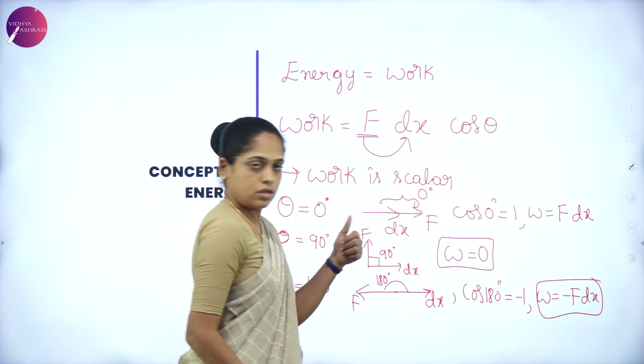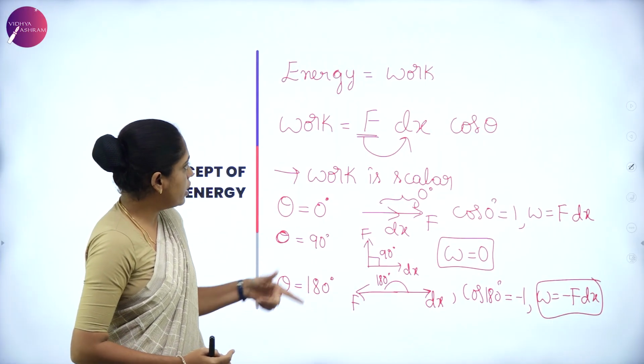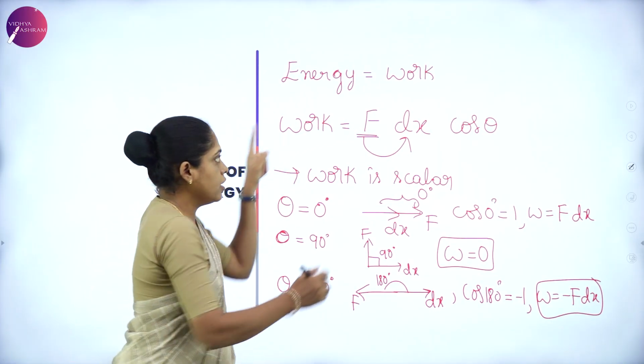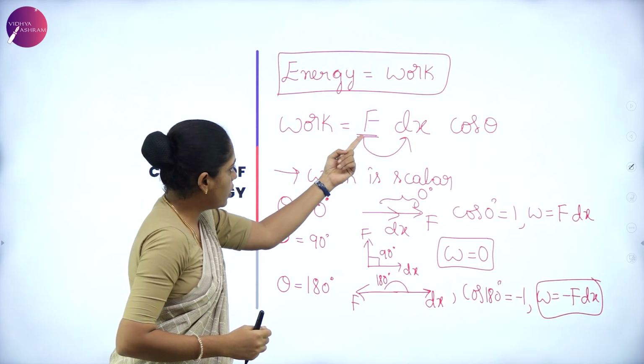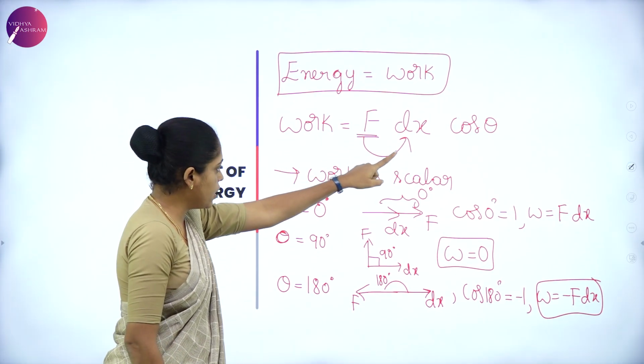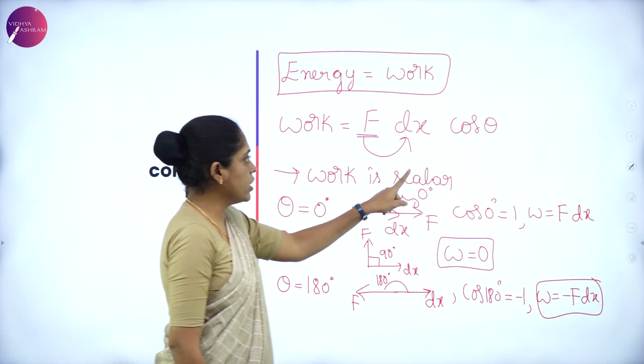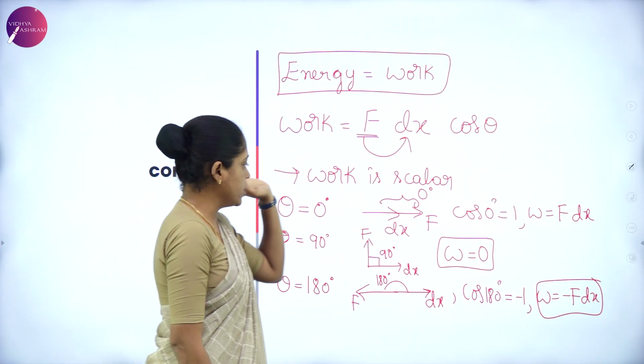So remember, which you have learned, recall it. Energy is nothing but work, and work is defined by force into displacement, and it is a scalar quantity, so you have to add the cos theta.